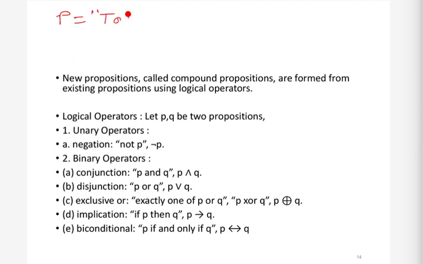I'm speaking, so even if the S is not clearly visible when I write, do not worry about that. Pay attention. Let's assume q is some other propositional variable, and this is: it is raining.